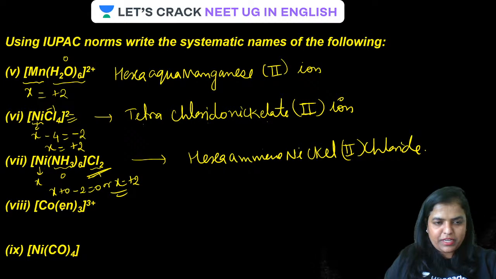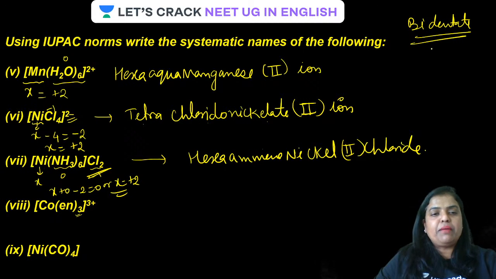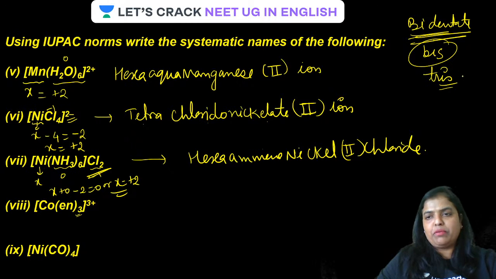Now, guys, the next one. This is ethylenediamine. And how many ethylenediamine are there? Guys, there are 3. And this is a bidentate ligand. Remember, guys, for a bidentate ligand, if their number is 1, it is simply mono. If there are 2 such bidentate ligands, it will be bis. Or if it is 3, like in this case, the prefix added to the name of that ligand will be tris. There are 3 ethylenediamines, so it will be tris.